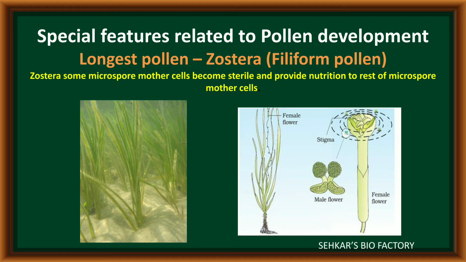In Zostera, the anther has some microspore mother cells which are sterile in nature. These sterile microspore mother cells can provide nutrition to the functional microspore mother cells. It is a special feature seen in the Zostera plant. Like this, different special characters are observed during the development of pollen grain and in its structure.